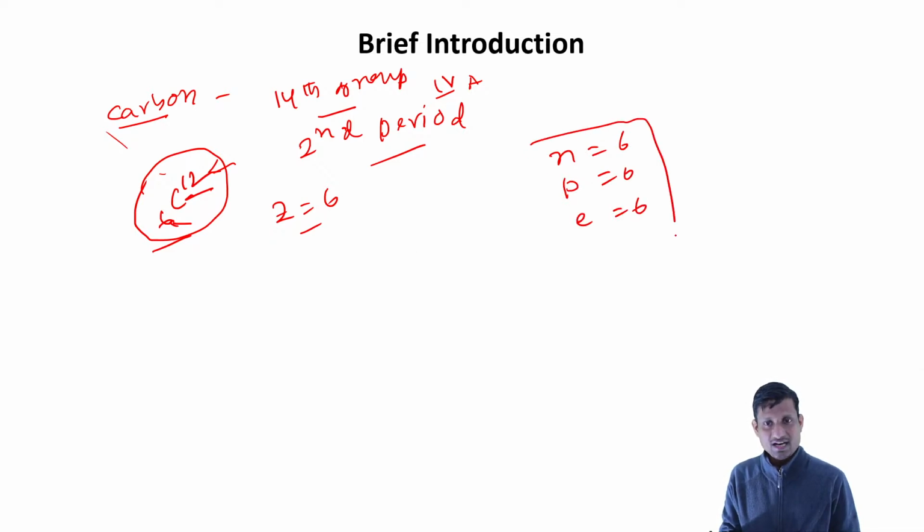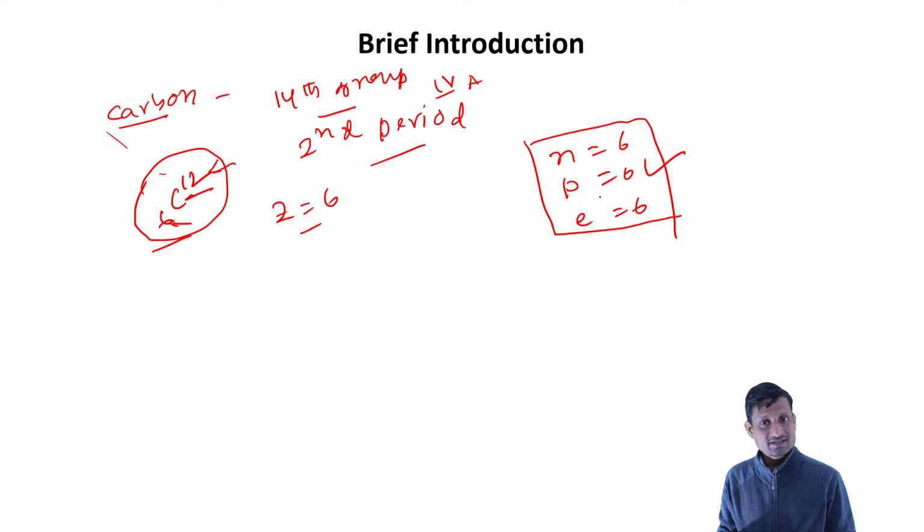So this is the element where you have the neutron, proton, and electron all in the same number. This is important for your competitive exam. You may have options like: which element contains an equal number of protons, neutrons, and electrons? So this is very important.